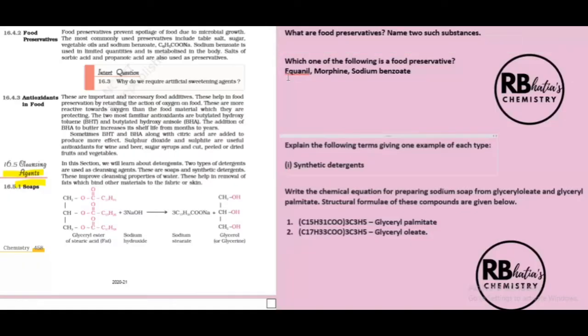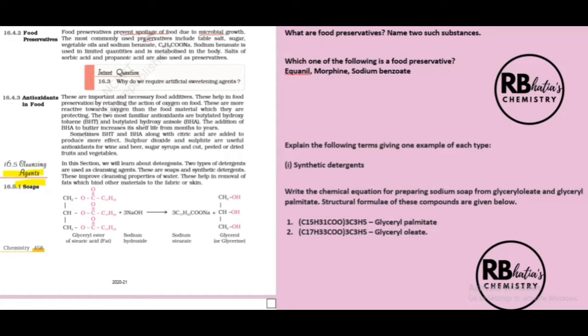Moving on next to food preservatives. Food preservatives, as we discussed in the beginning, prevent spoilage of food due to microbial growth, and they increase the shelf life, that is the time period for which a food item can be stored.